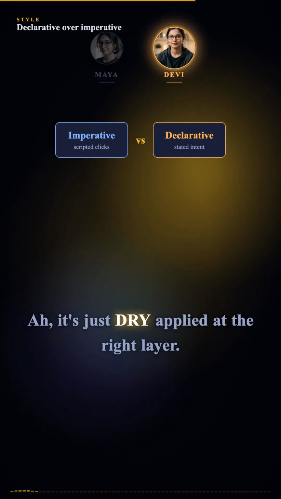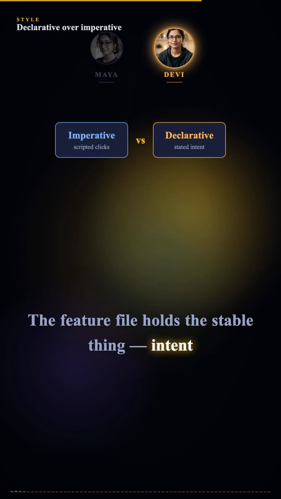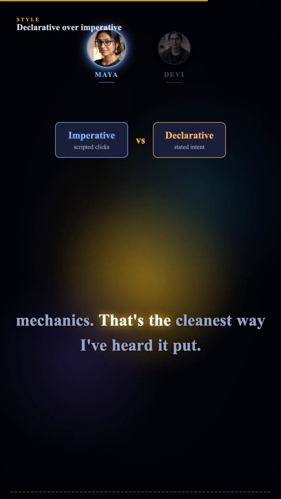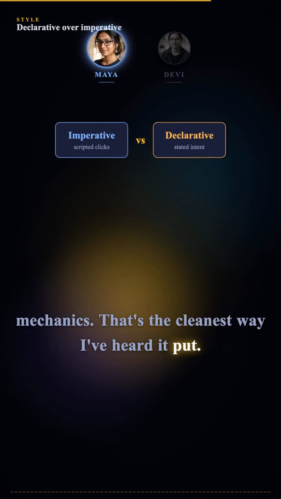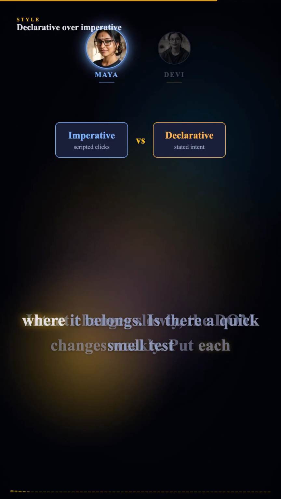Ah, it's just DRY applied at the right layer. The feature file holds the stable thing, intent, and the code holds the volatile thing, mechanics. That's the cleanest way I've heard it put. Intent changes slowly, the DOM changes weekly. Put each where it belongs.